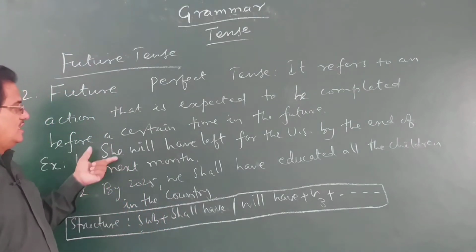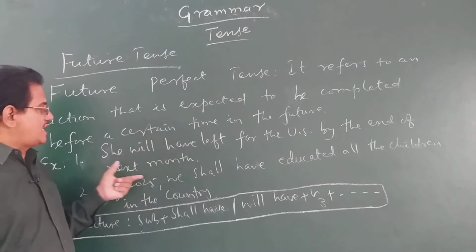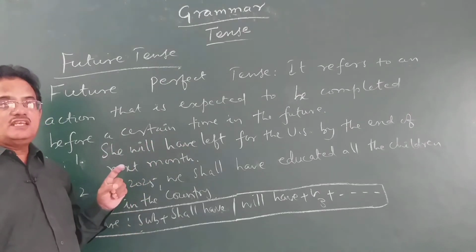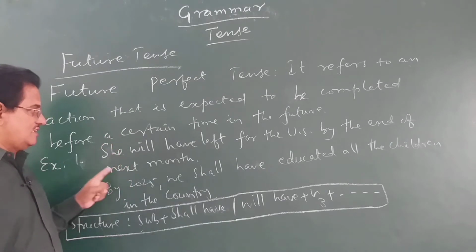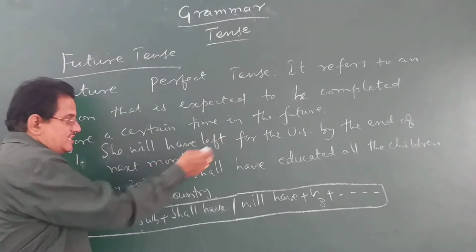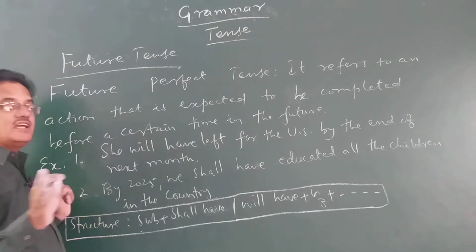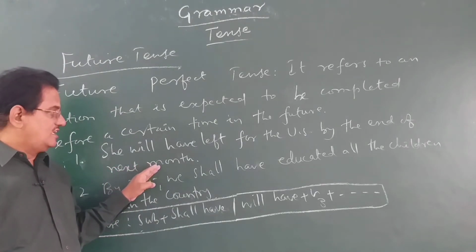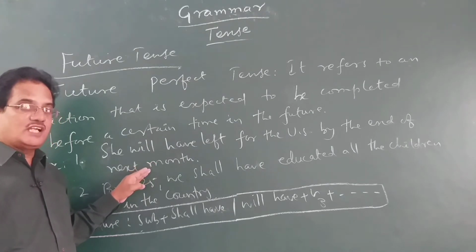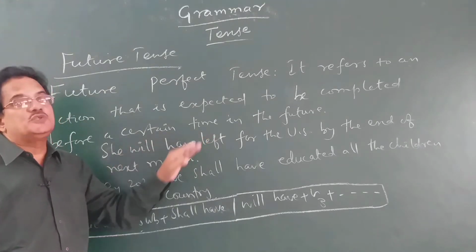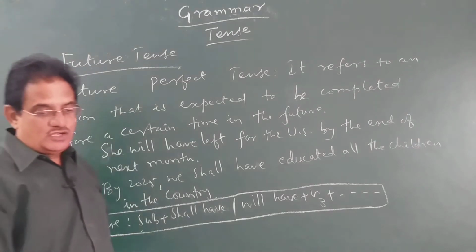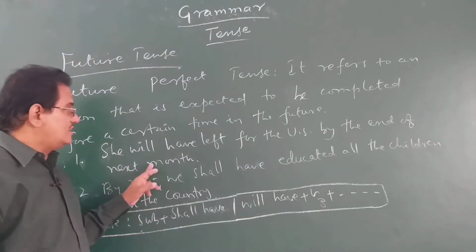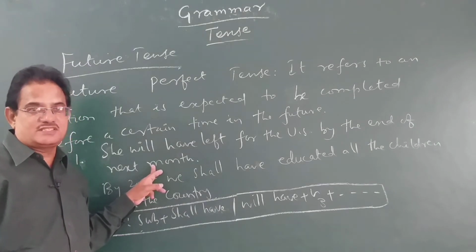For example, she will have left for the US by the end of next month. So, before a certain time in the future, what is that certain time in the future mentioned here? By the end of next month is the certain time mentioned here. What is going to happen before that? She will have left for the US. So, you are expecting that action to be completed before the end of the next month.